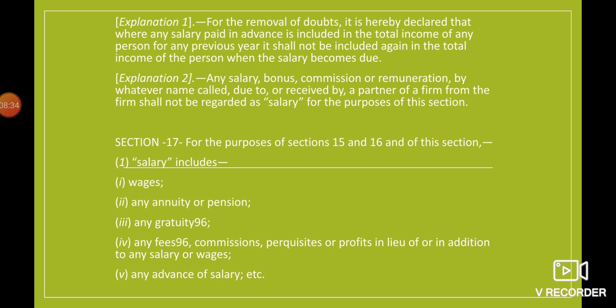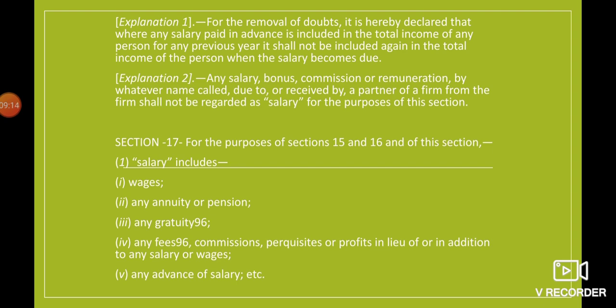Now let us move to section 17. Section 17 talks about what other things are taken together to make it a salary. So it says, for the purpose of sections 15 and 16 and of this section, salary includes wages, any annuity or pension, any gratuity, any fees, commission, perquisite, or profits in lieu of or in addition to salary or wages, any advance of salary. Right? It means these are the forms which are included in salary, and any of these forms will be called salary, right?